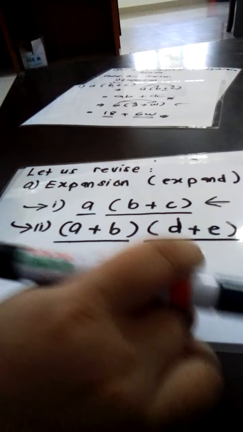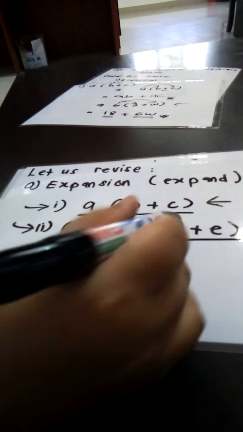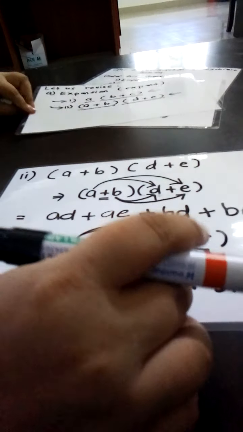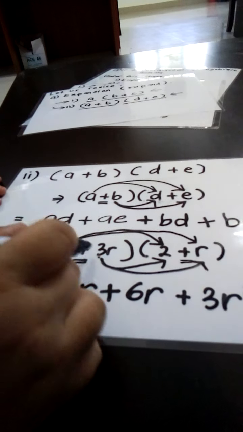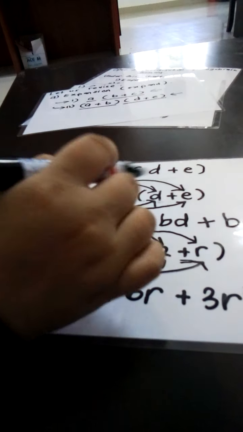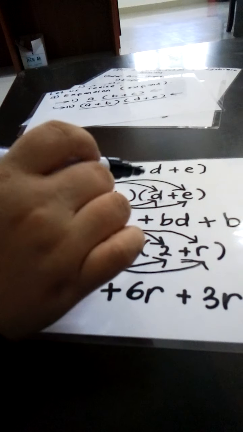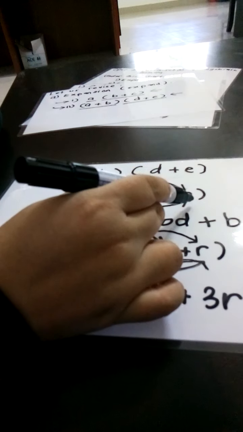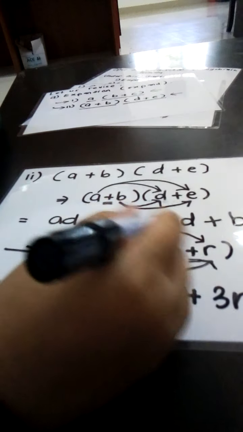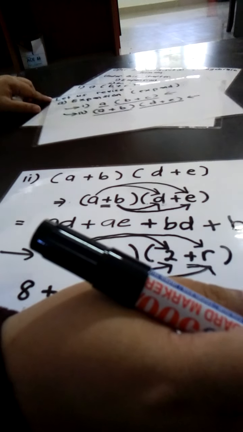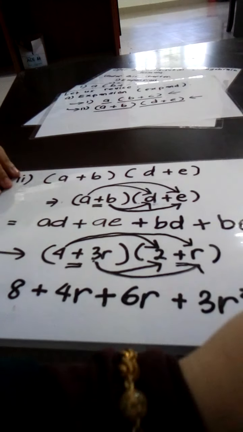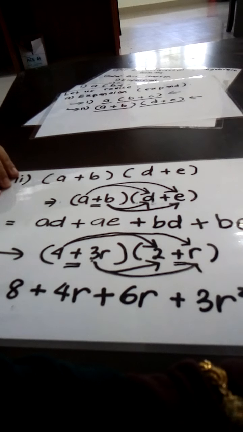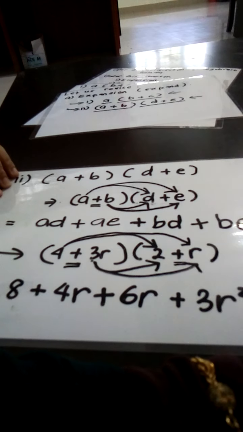Alright, but if the second one between bracket and a bracket, okay, so you are going to multiply it like this. Each and every term in the bracket, A kena darab, B pun kena darab, D kena darab, E pun kena darab. Dia darab macam tu, ikut anak panah like how I showed you. Right, so these are the things that we had covered in the subchapter of expansion.